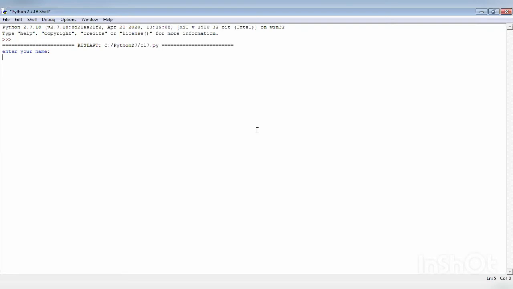Now, after saving the file, we will come to the Python shell. Let's enter any name, Yash, okay? Press enter, hello Yash. This way your output gets printed.